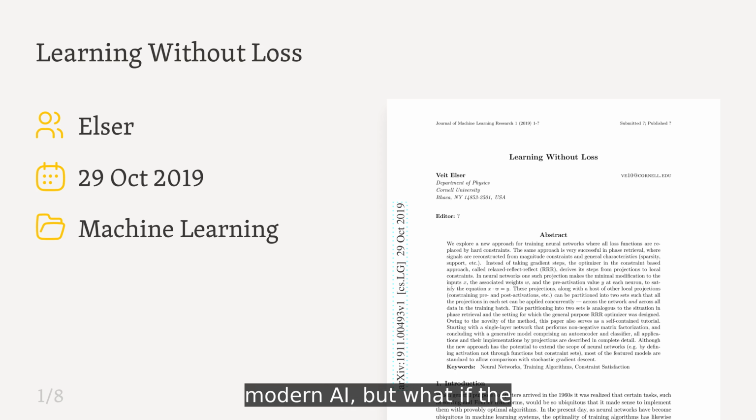Gradient descent is the engine of modern AI, but what if the very concept of minimizing a loss function is holding us back from solving complex, discrete problems? This paper, Learning Without Loss, proposes abandoning the error landscape entirely in favor of a geometric approach derived from physics.